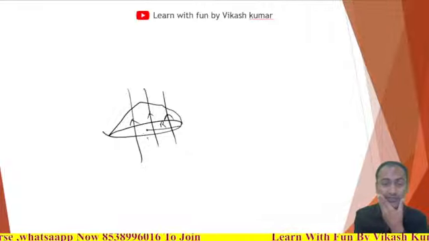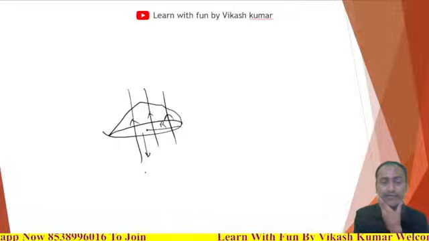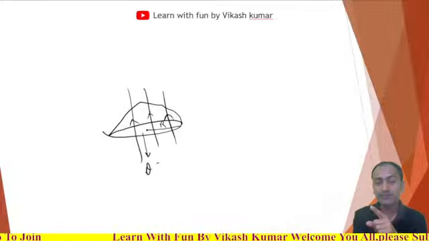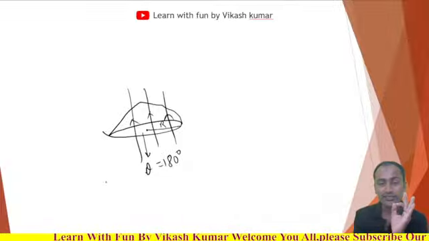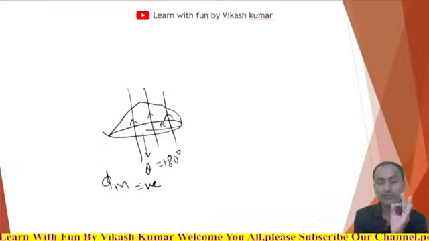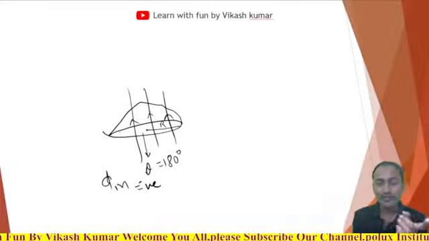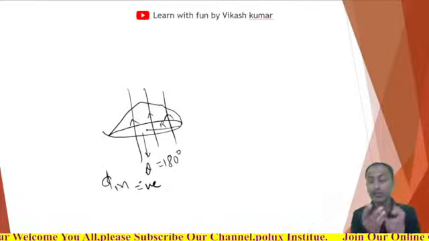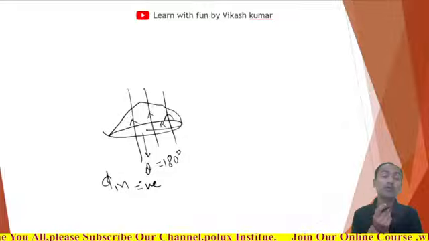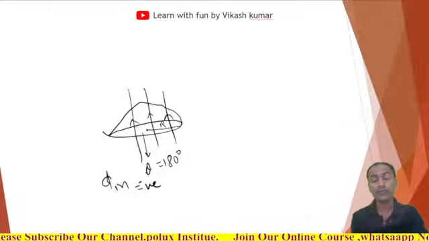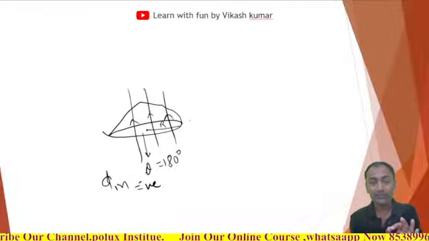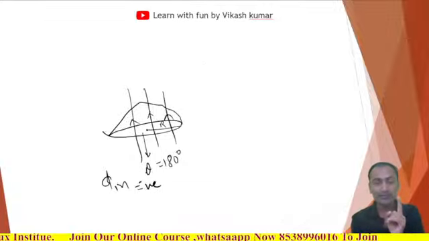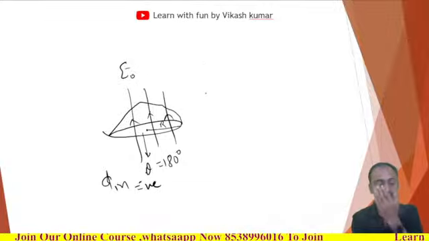Here the electric field direction and the area vector direction are just opposite to each other, which means theta will be 180 degrees, correct? So the flux in, phi in, will be negative. And how will you find the electric flux going out? The shape going out is not a defined, regular shape, so we need to do integration, and we cannot perform the integration in this shape easily. It requires a lot of work. But how will you find it? Suppose the electric field strength is E naught and the radius is r.